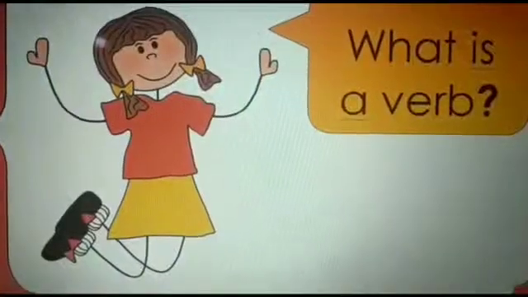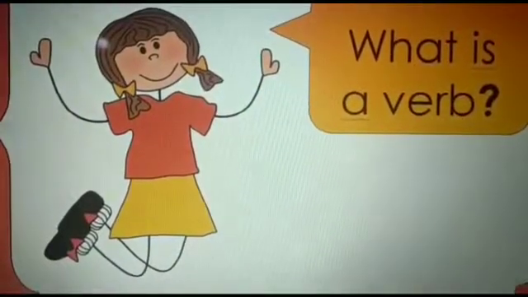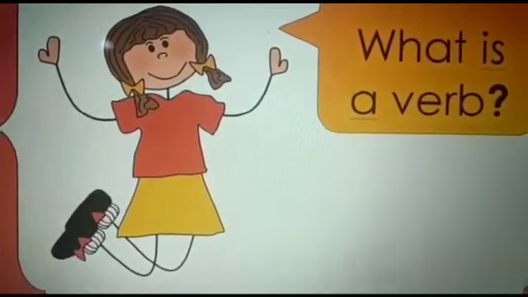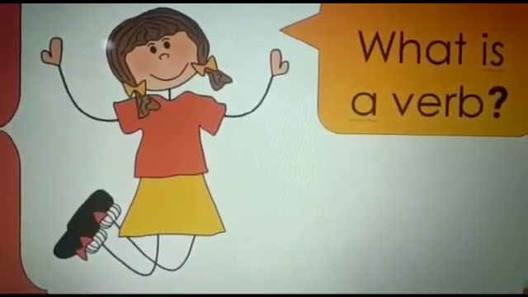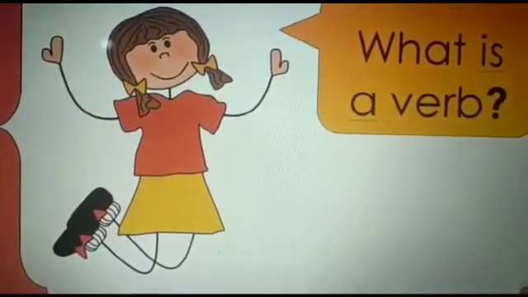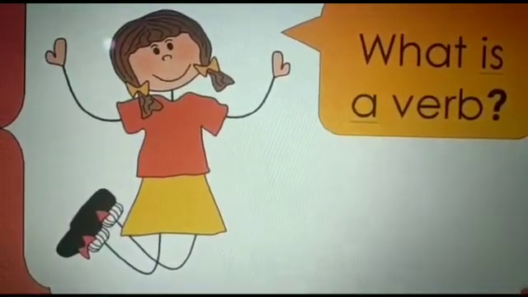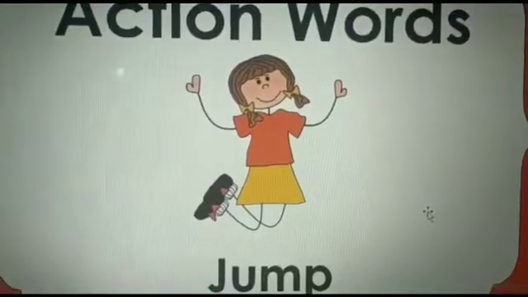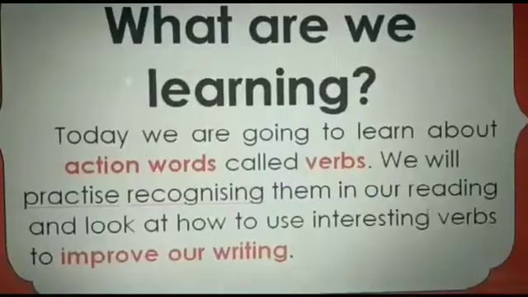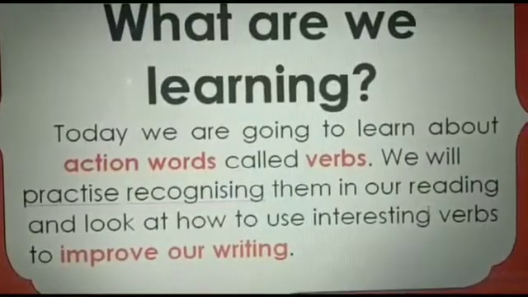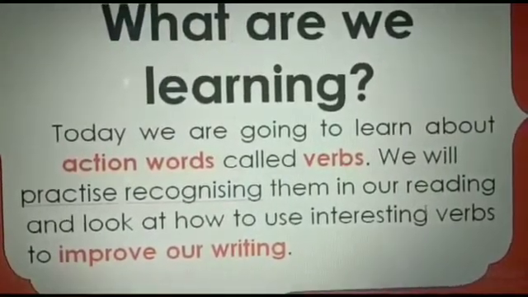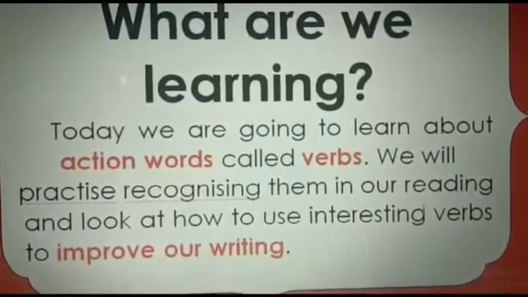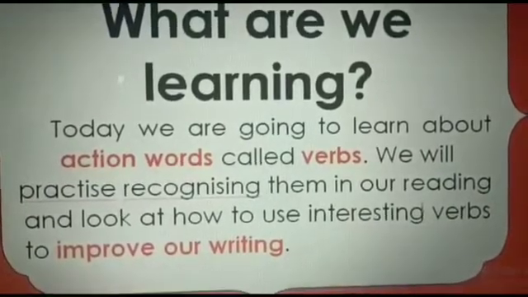Morning children, we are going to start with the grammar book today, and the first chapter we'll be doing from period 2 is verbs. Verbs are sometimes called the action words or the doing words. They are the words that express an action, event or a state of being. For example, jump is the action word. So what we are going to learn today, we are going to learn about action words called verbs. We will practice recognizing them in our reading and look at how to use interesting verbs to improve our writing.